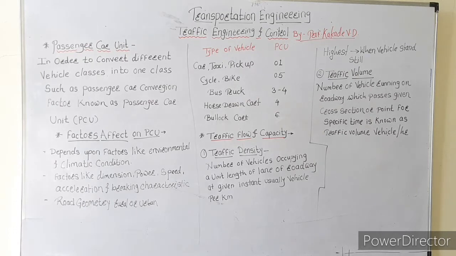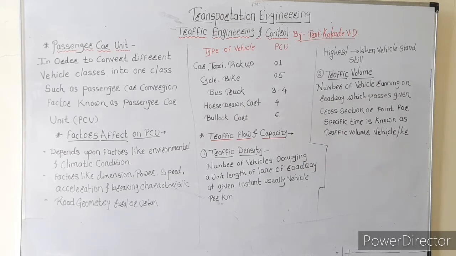Next, it depends upon factors like dimension, power, speed, acceleration and braking characteristics. I already told you that one passenger car is considered as one unit. With respect to it, as the characteristics of the vehicle change, the value also changes, on parameters like dimension, power, speed, acceleration and braking characteristics.